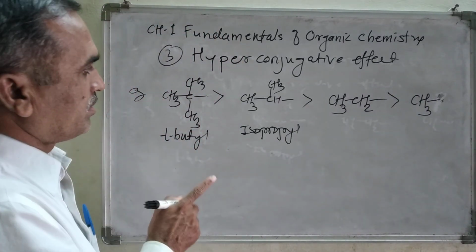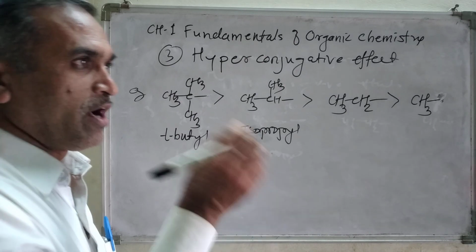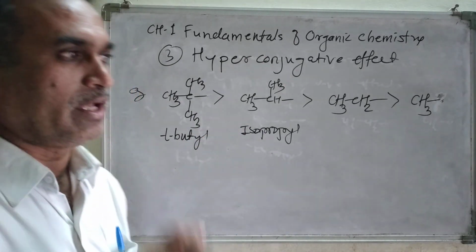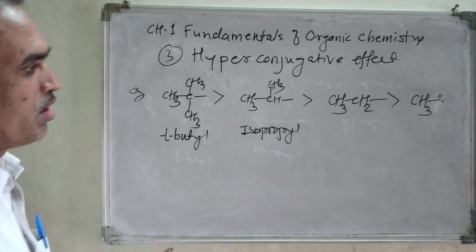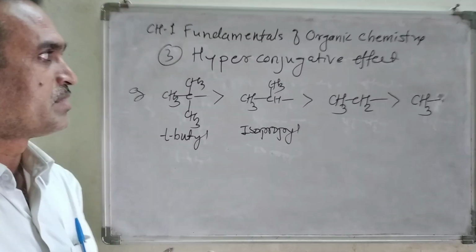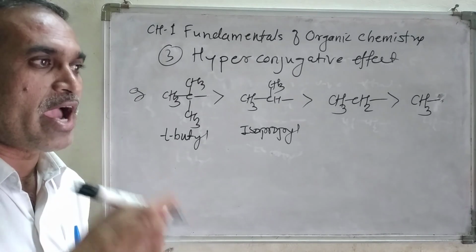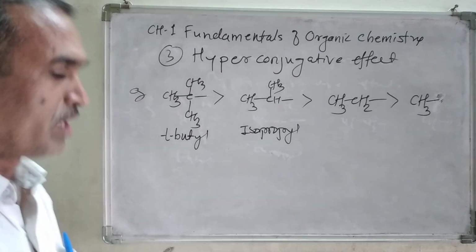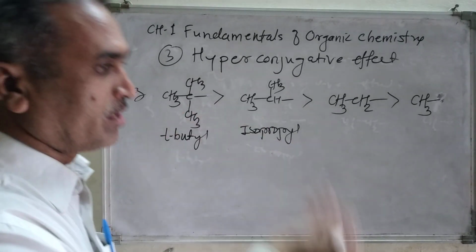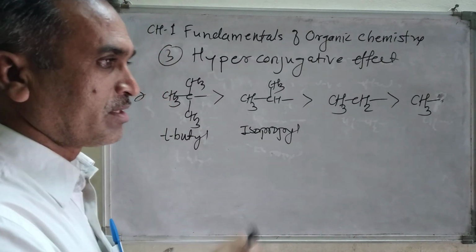But if these groups are attached to an alkene, meaning a carbon-carbon double bond, then this hyperconjugative effect also influences the reactivity of the organic molecule. Let us see how it affects the reactivity.